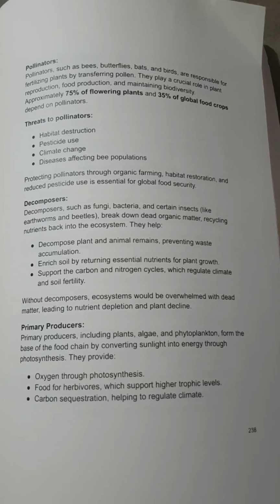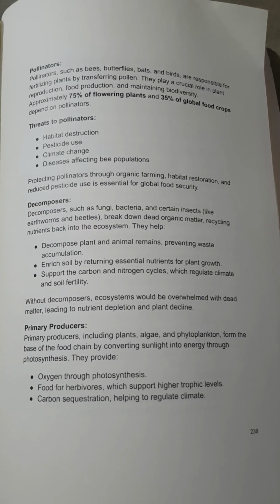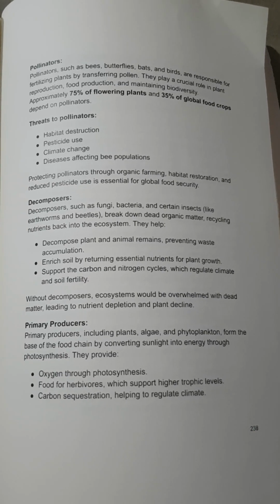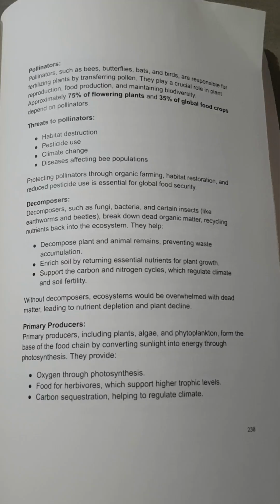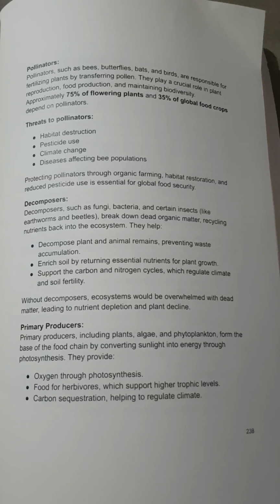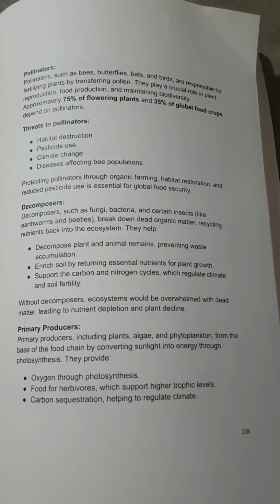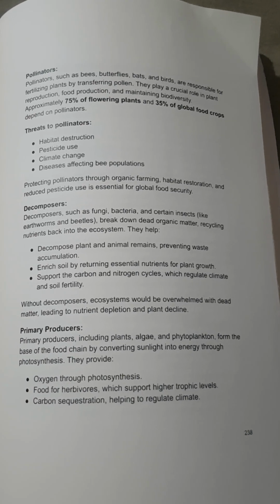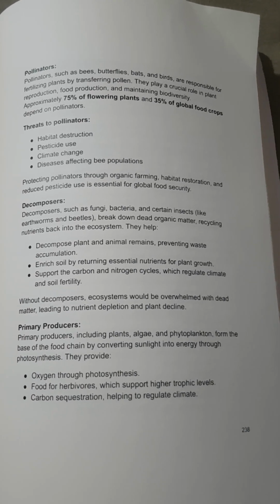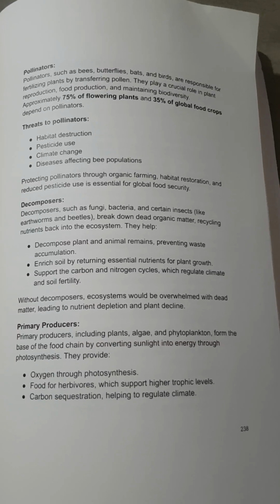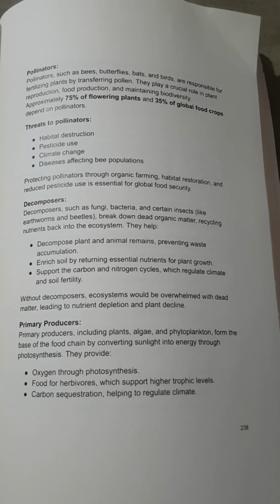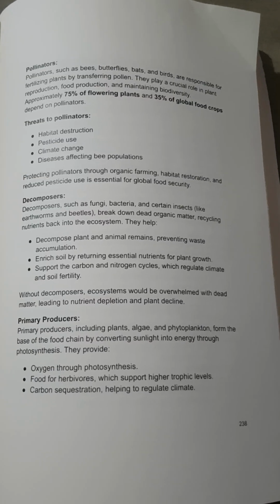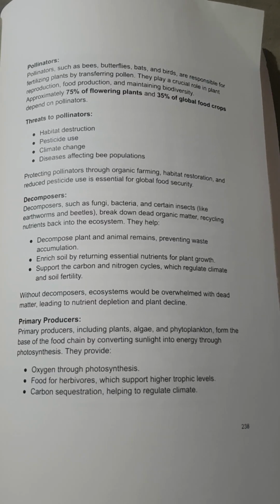Protecting pollinators through organic farming, habitat restoration, and reduced pesticide use is essential for global food security. Decomposers. Decomposers, such as fungi, bacteria, and certain insects like earthworms and beetles, break down dead organic matter, recycling nutrients back into the ecosystem. They help decompose plant and animal remains, preventing waste accumulation.